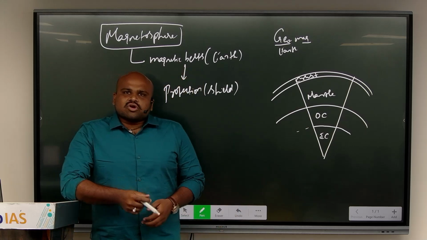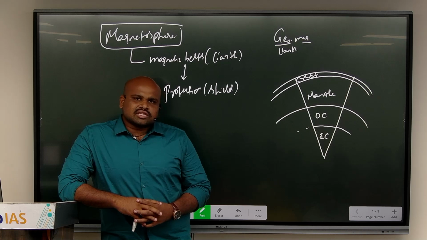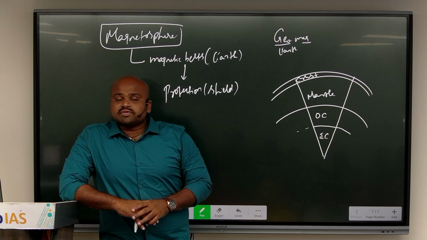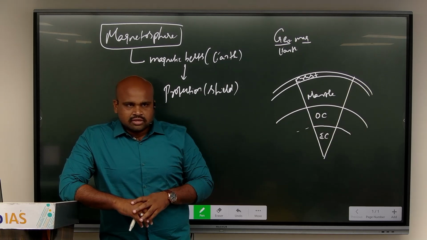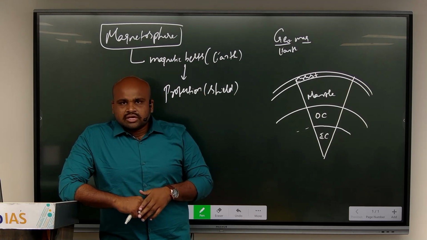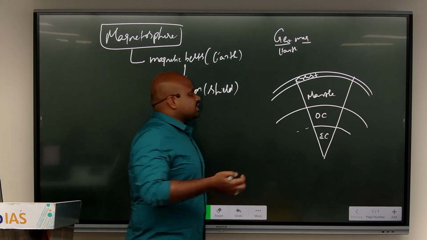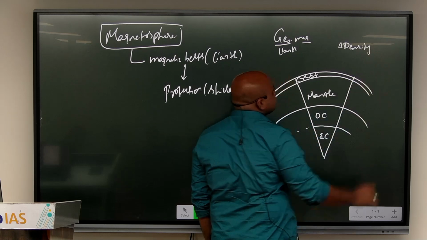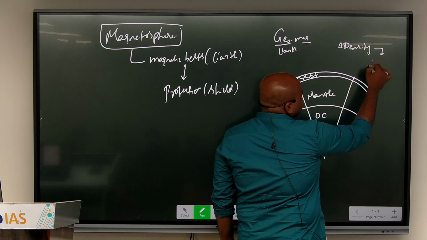And just like in the context of wind systems, we were seeing the balancing, the imbalance condition, and the imbalance condition was with respect to temperature. In the context of oceanography, we will see that the imbalance was with respect to salinity, temperature, and density. And in geomorphology, the imbalance condition is majorly with respect to density difference. And when I look at the density difference existing across different layers in the interiors of the earth, that density difference is happening with respect to variation in composition.